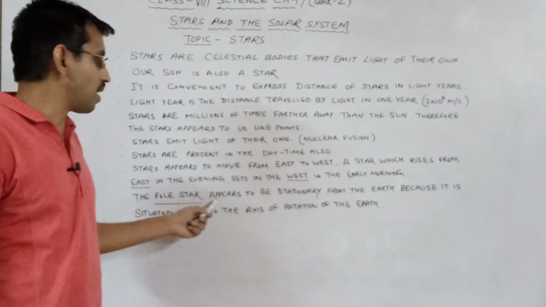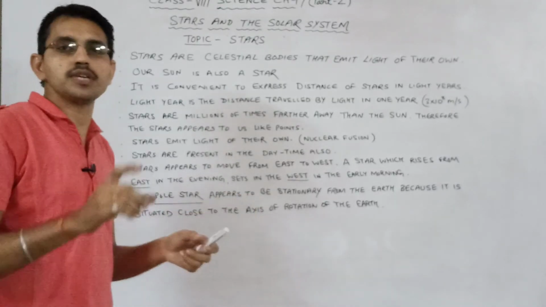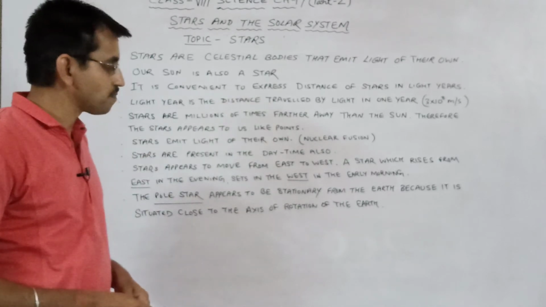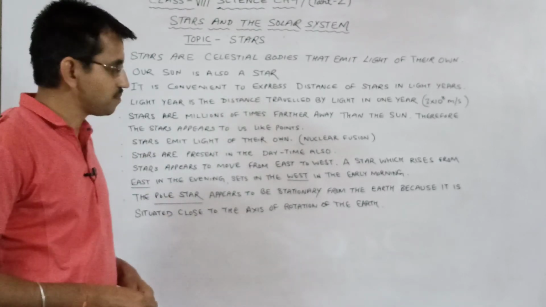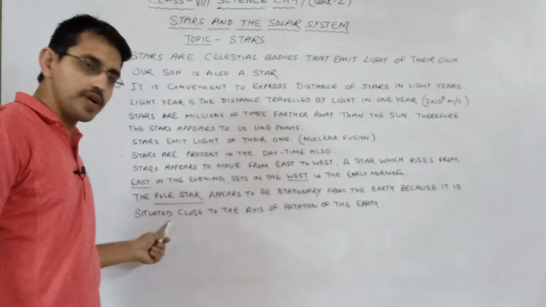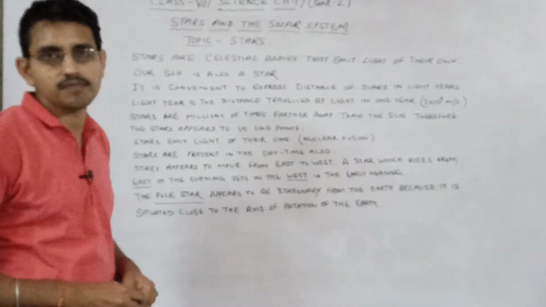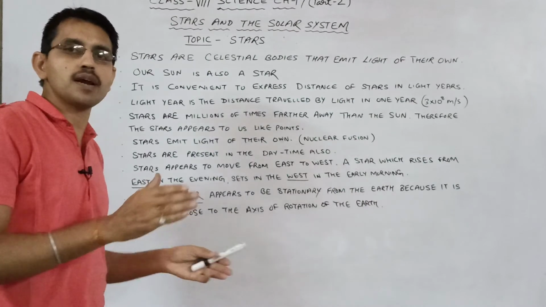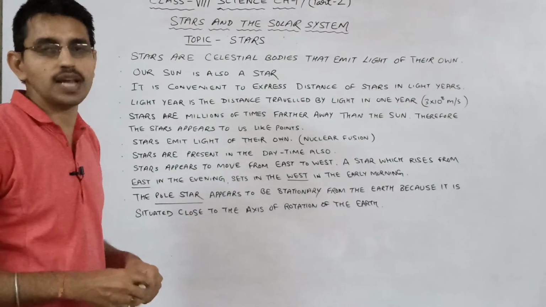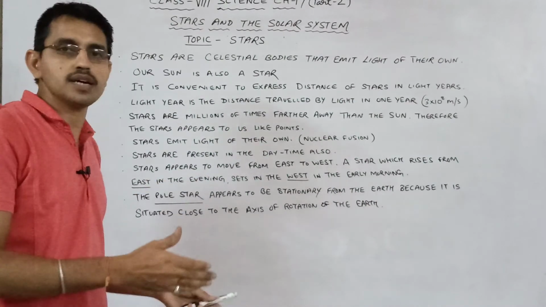Now we will talk about pole star. The pole star appears to be stationary. Stationary means fixed at one place from the earth, because it is situated close to the axis of rotation of the earth. That's why the pole star appears stationary or fixed, while the rest of the stars rise and set.